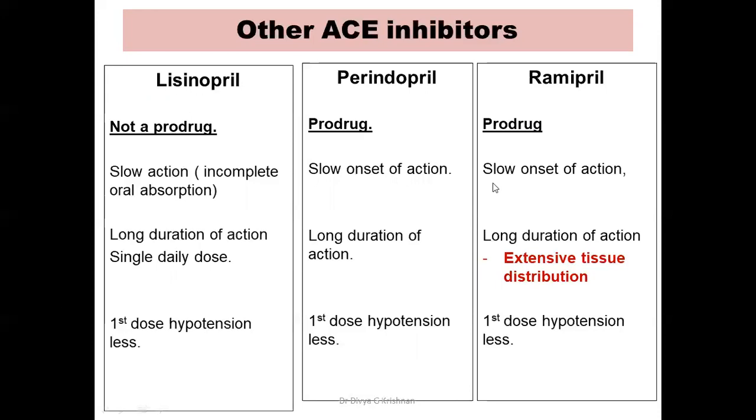All these have a slow onset of action and long duration of action, and hence the first dose hypotension is comparatively less in all these cases. In case of ramipril, you have to remember one more thing, that it has an extensive tissue distribution. So the T half is prolonged because it takes time to get released from the tissues. So this has a comparatively very long T half. Lisinopril, though it is not a prodrug, the action is slow. This is mainly because of incomplete oral absorption. It is not because of slow conversion, but because of slow absorption from the stomach.